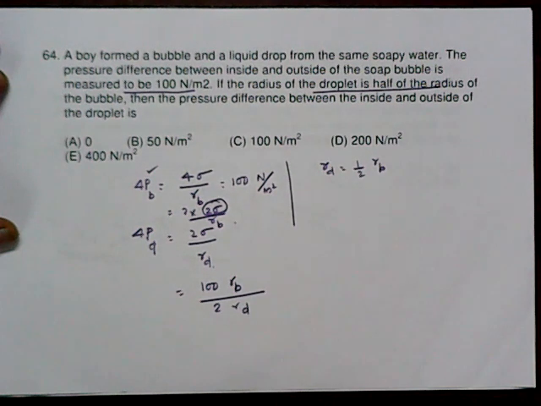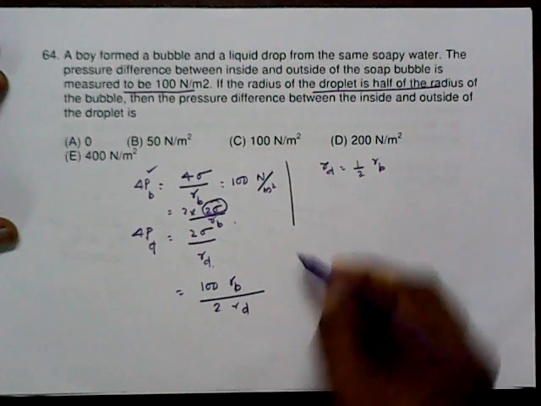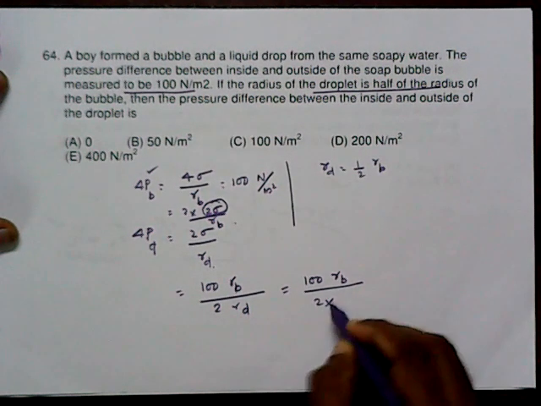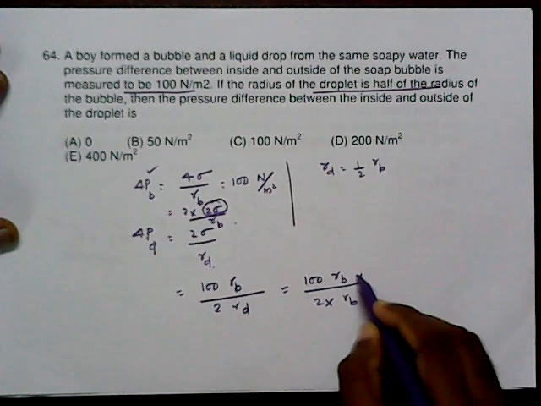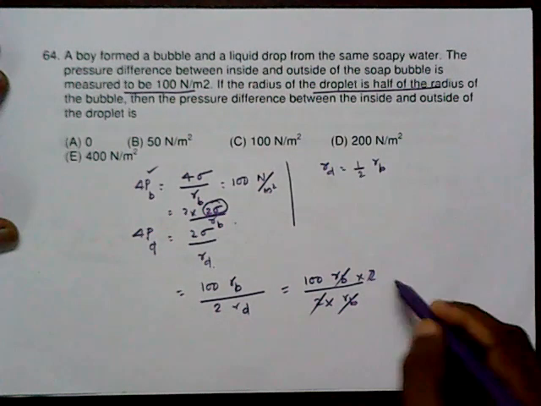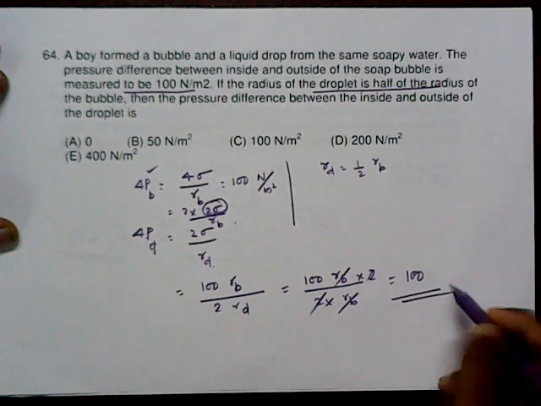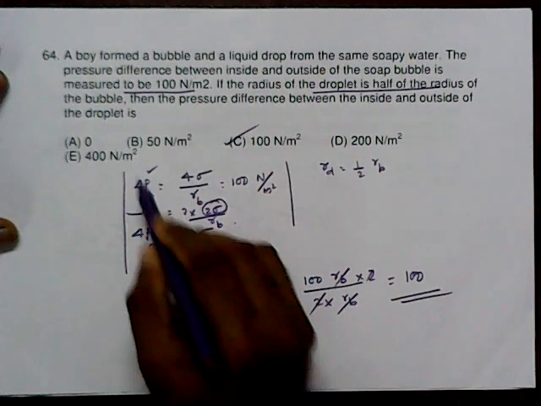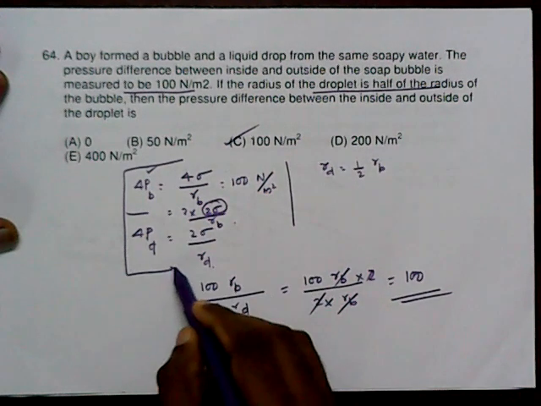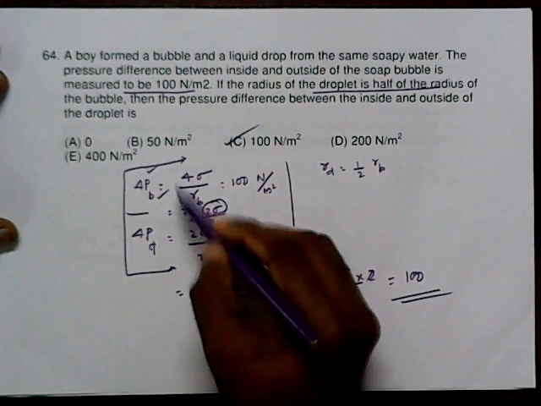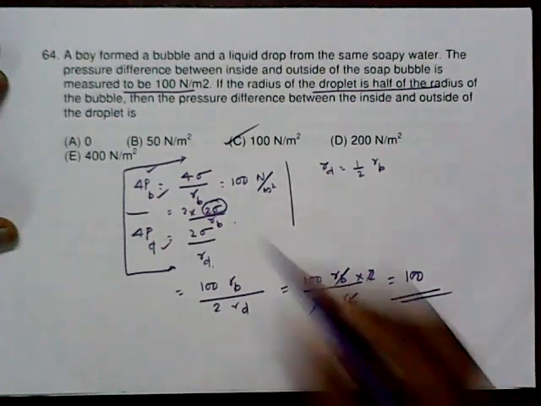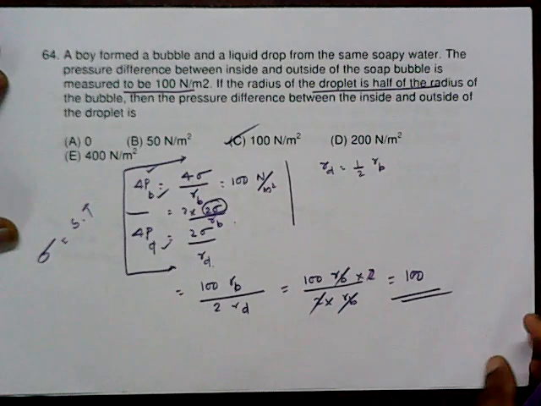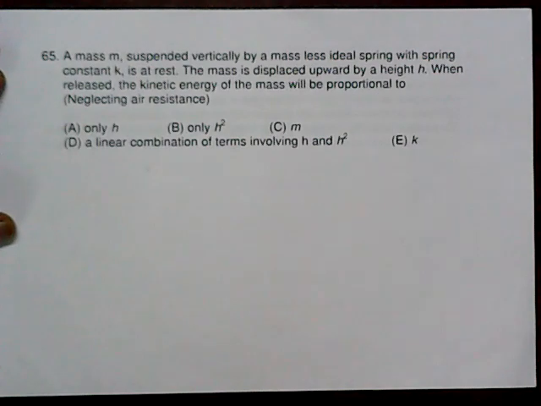So that is a concept. You can just substitute for that RD. RD is what? RB by 2. RB cancels, 2 cancels. Again, the value becomes 100. So you must carefully note what is the difference in excess pressure for a bubble and a drop. Sigma here we can consider as the surface tension. Number 65. A block.